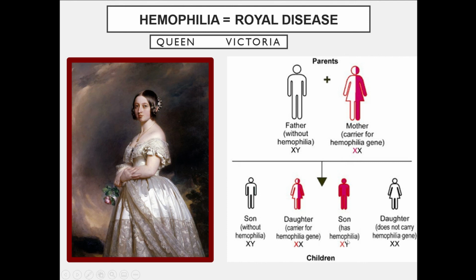Now come to the son who has hemophilia, because the male receives only one X chromosome, which is from the mother. So he receives the abnormal X chromosome from the mother, and in that case he is a patient of hemophilia. And this daughter does not carry the hemophilia gene because she got a normal X chromosome from the mother and a normal X chromosome from the father. So she has a normal life. She is not suffering from hemophilia.